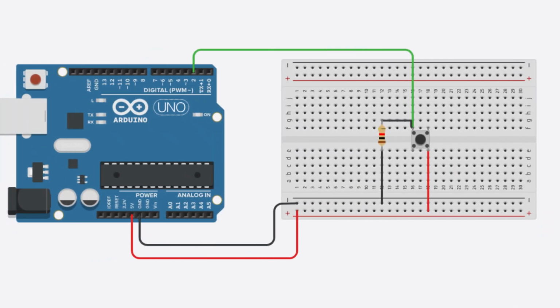This is the circuit diagram of the circuit I built. You can build the same circuit by looking here.